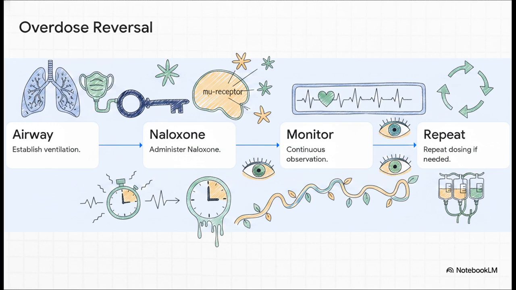It's a miracle drug, but the catch is incredibly perilous. Naloxone's half-life is super short. Because a lot of opioids outlast it in the system, you need continuous monitoring and often repeat dosing, or even an IV drip, just to keep the patient from slipping right back into a coma.